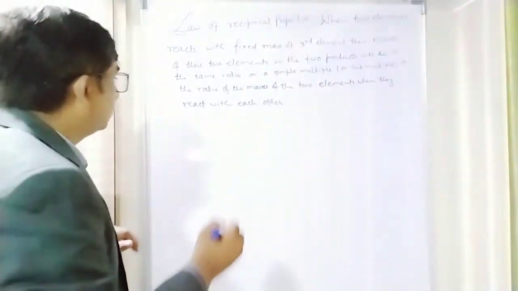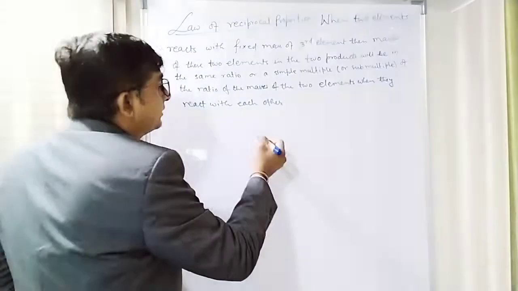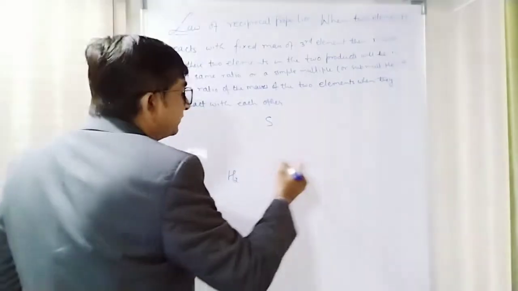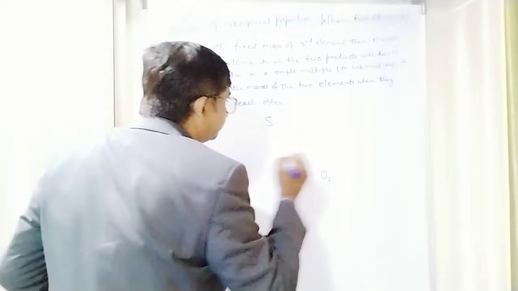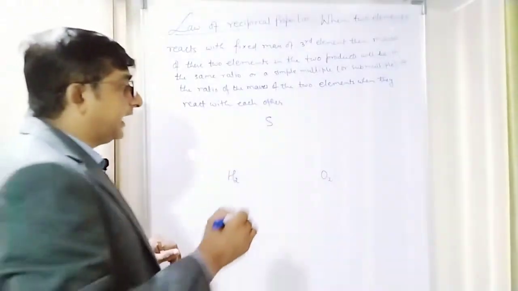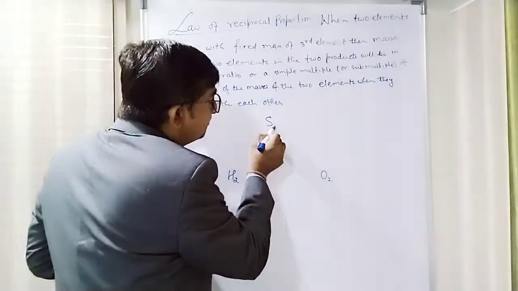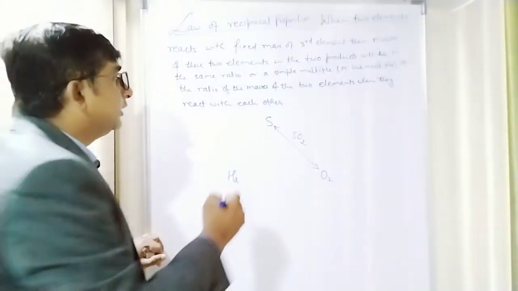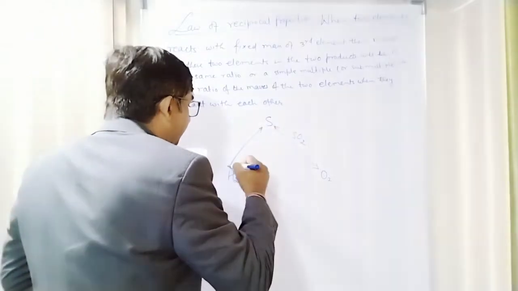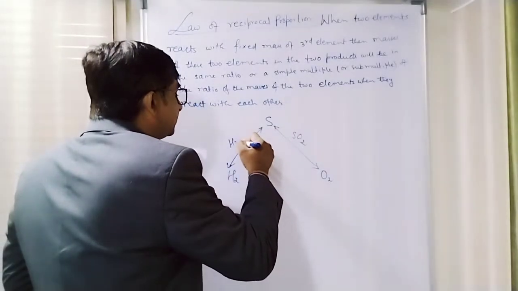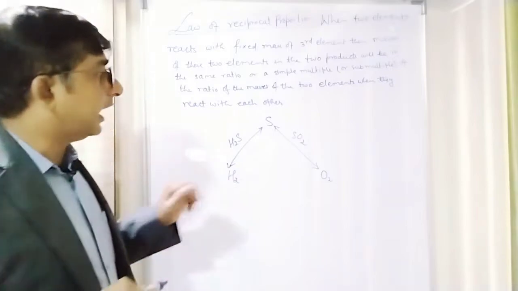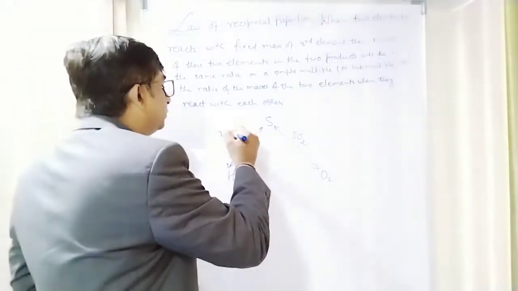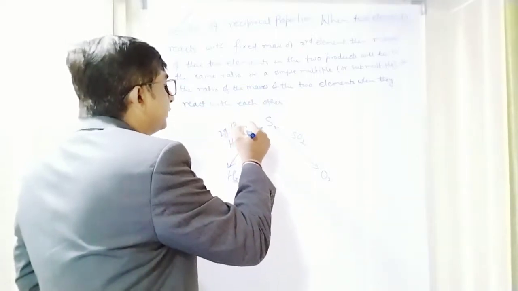Suppose I'm reacting sulfur with hydrogen and with oxygen. When sulfur and oxygen react, they form sulfur dioxide. When sulfur and hydrogen react, they form hydrogen sulfide. Now if I see the mass of hydrogen in this compound, it is 2 gram, and the mass of sulfur is 32 gram.